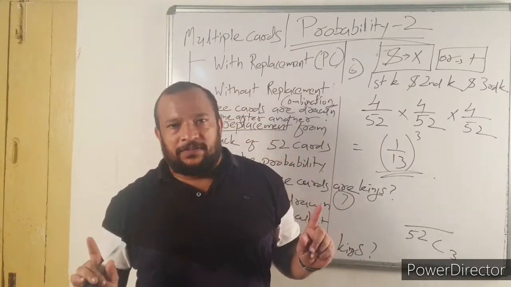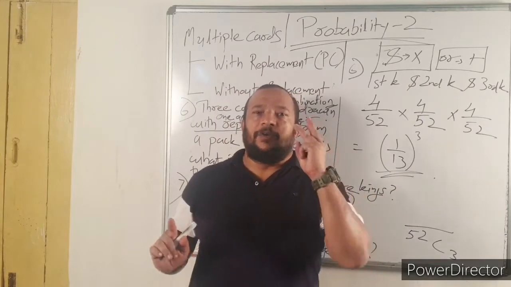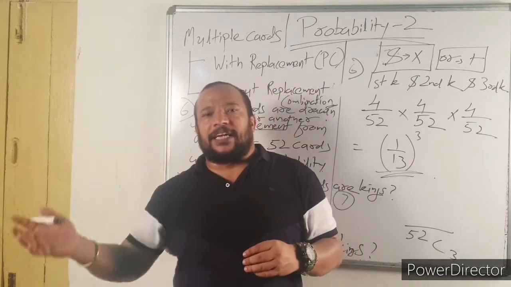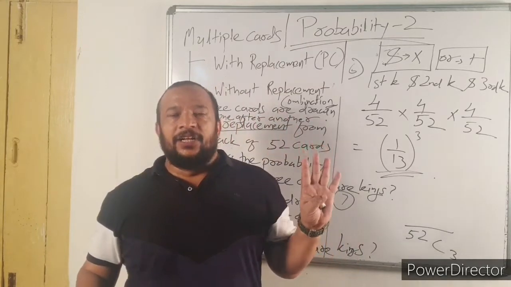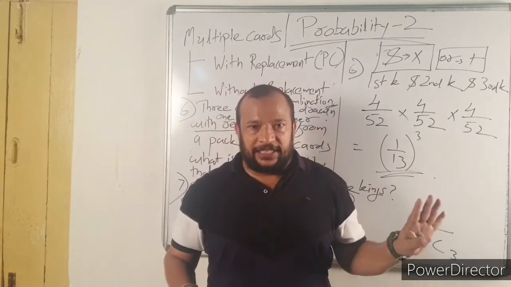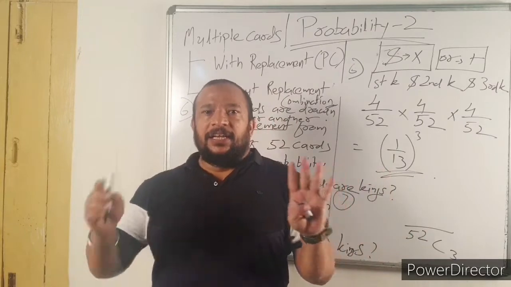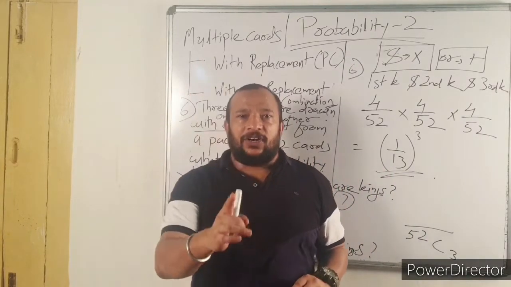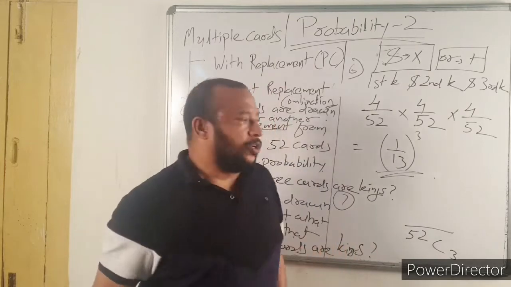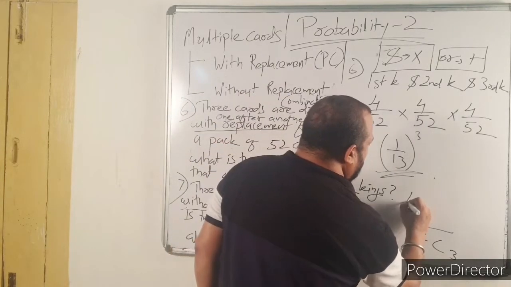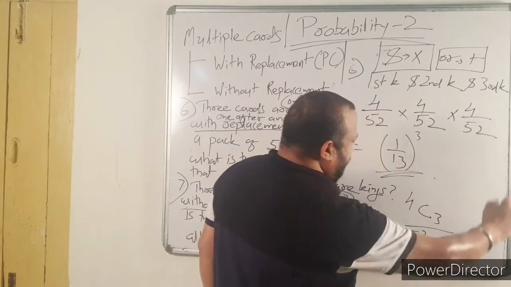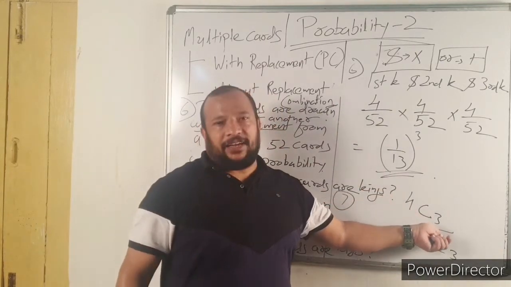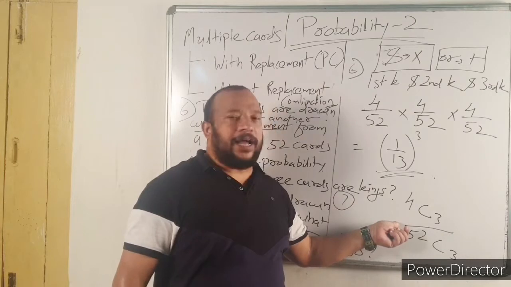You need how many kings? 3 kings. Total how many kings are there? 4 kings are there. So out of 4 kings, in how many ways can you select 3 kings? That is your number of favorable events. So the number of favorable events is 4C3, so the answer is 4C3 divided by